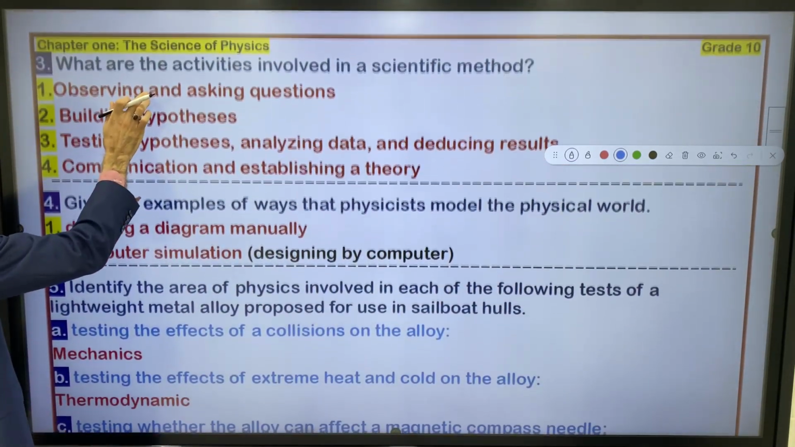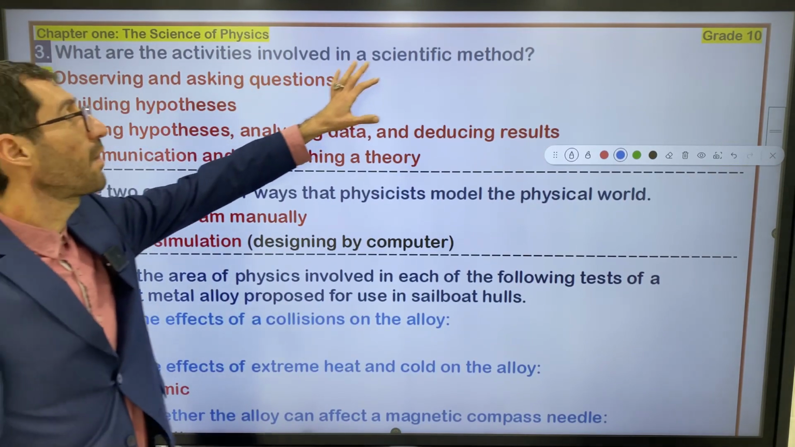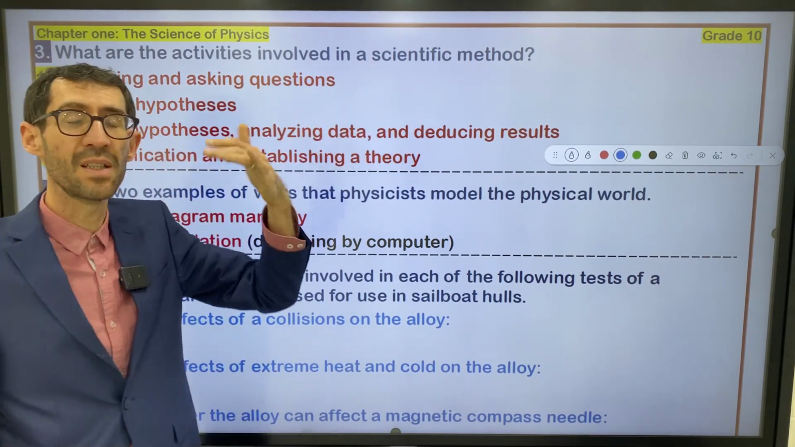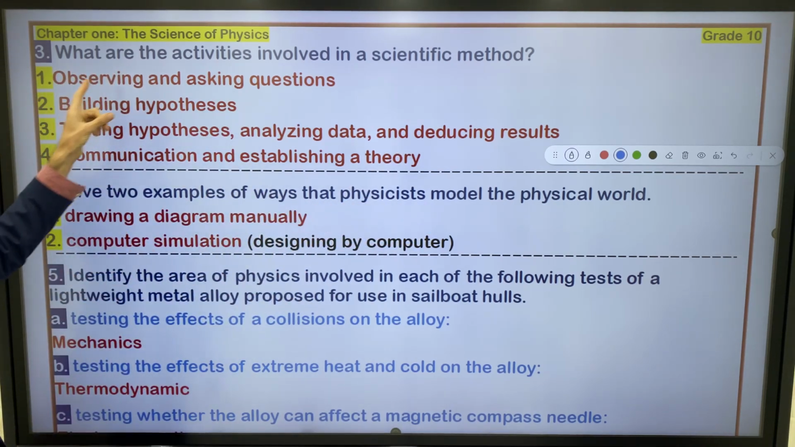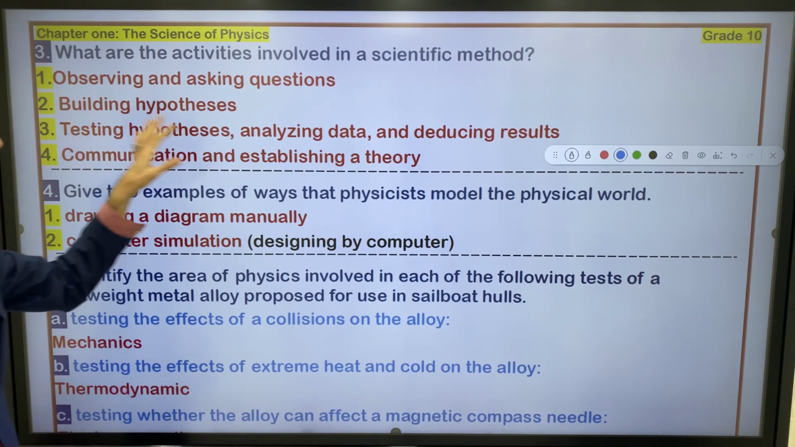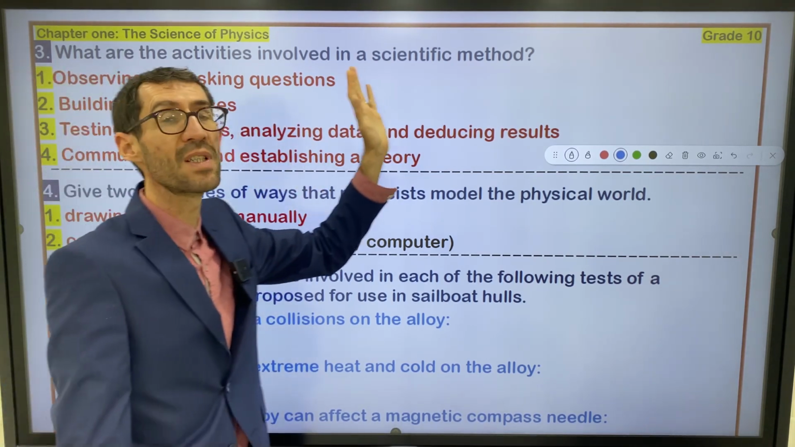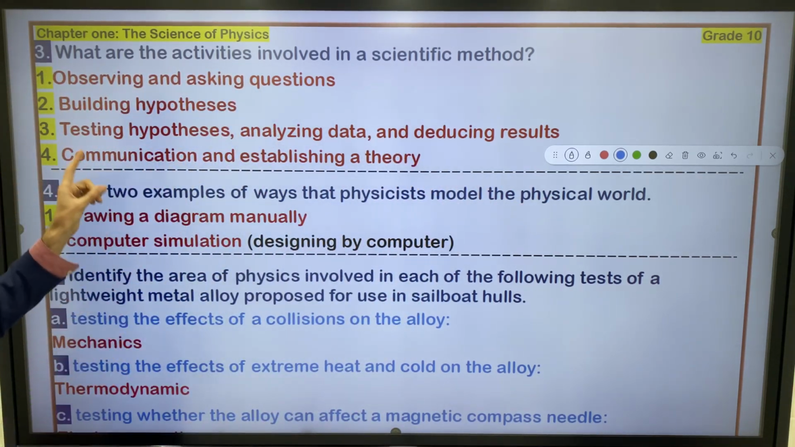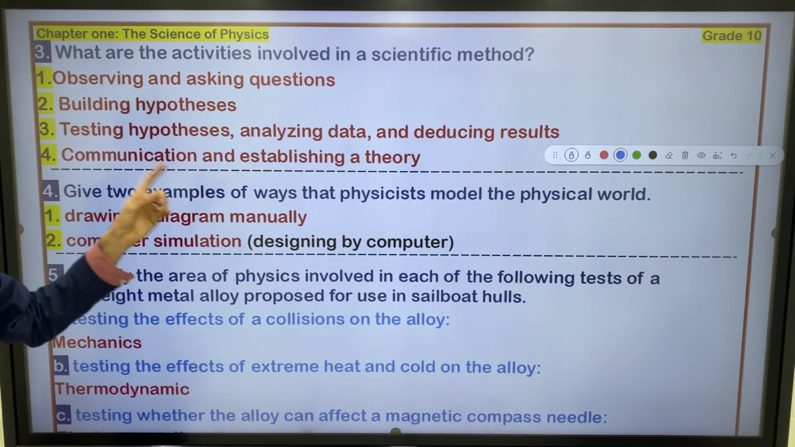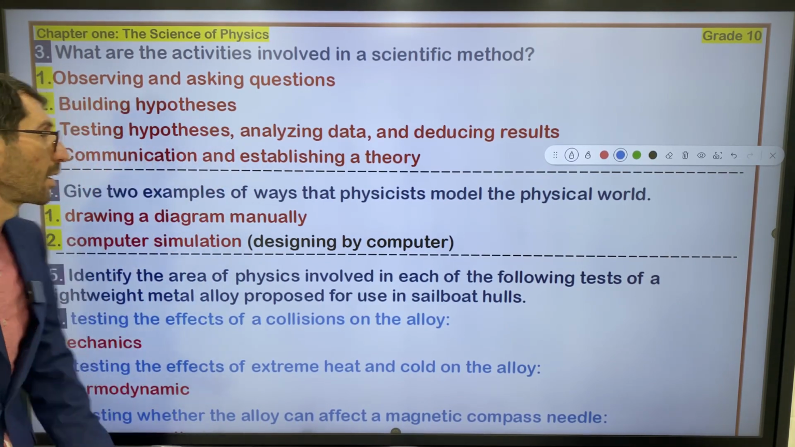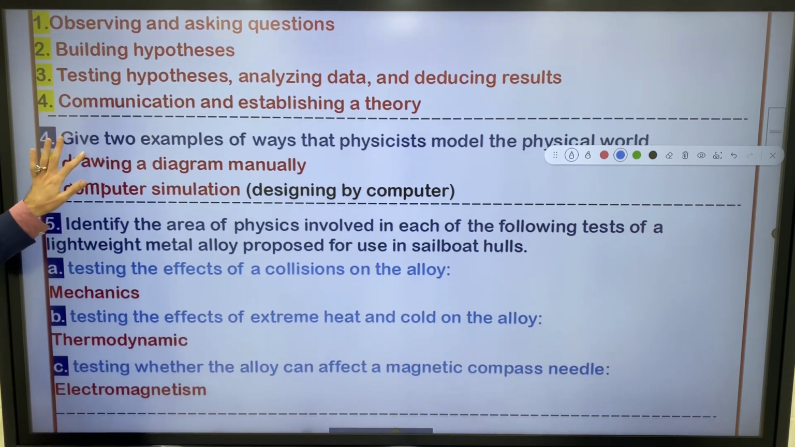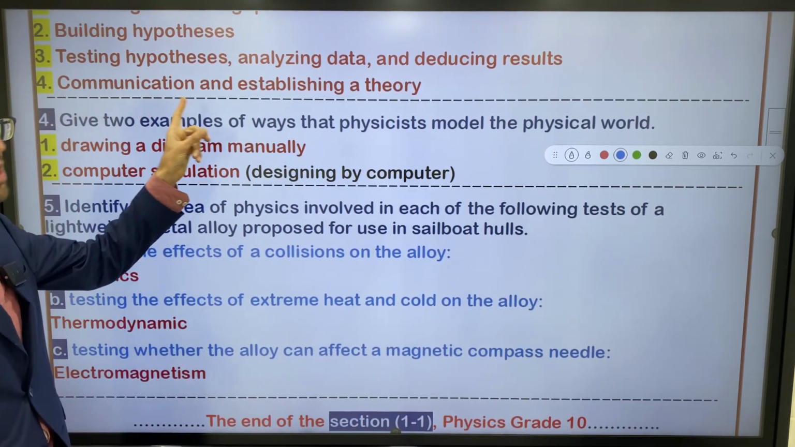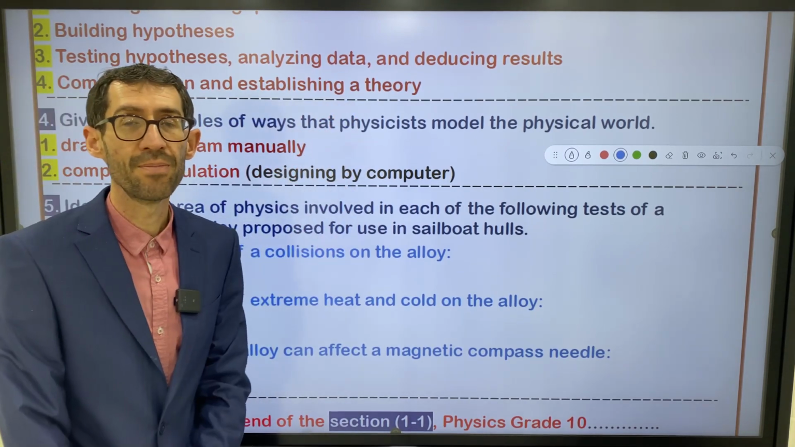Question number 3. What are the activities involved in a scientific method? Write the steps of the scientific method. Observation and asking questions, building a hypothesis, testing the hypothesis, analyzing data, deducing the results. I told you, it's only one step, and simply we can say testing hypothesis. Number 4, communication and establishing a theory.